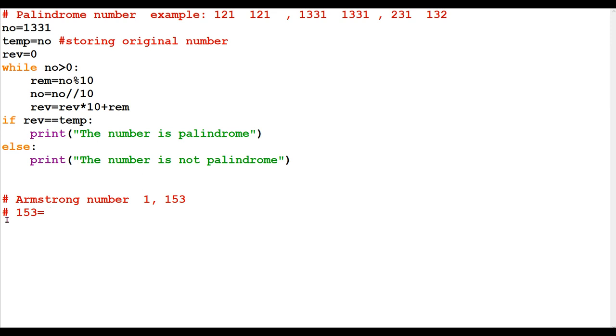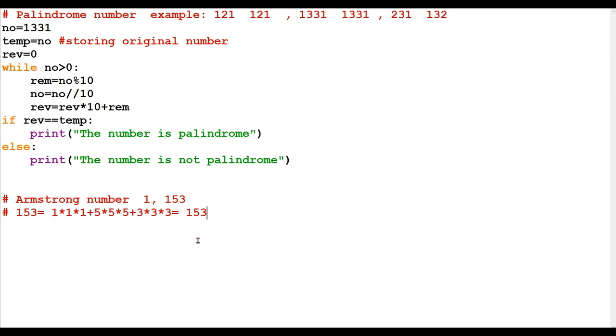Now 153. I'll be doing 1's cube, which means 1 into 1 into 1, plus 5 into 5 into 5, plus 3 into 3 into 3. How much will it be? 153. This is 1, this is 125, and this is 27.